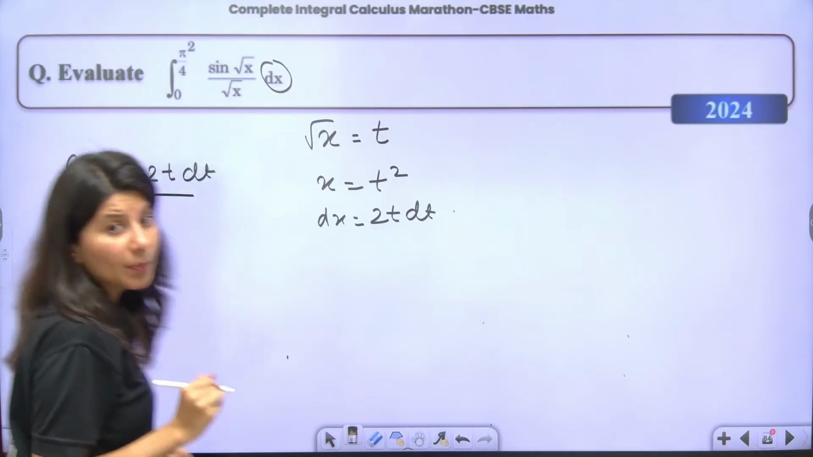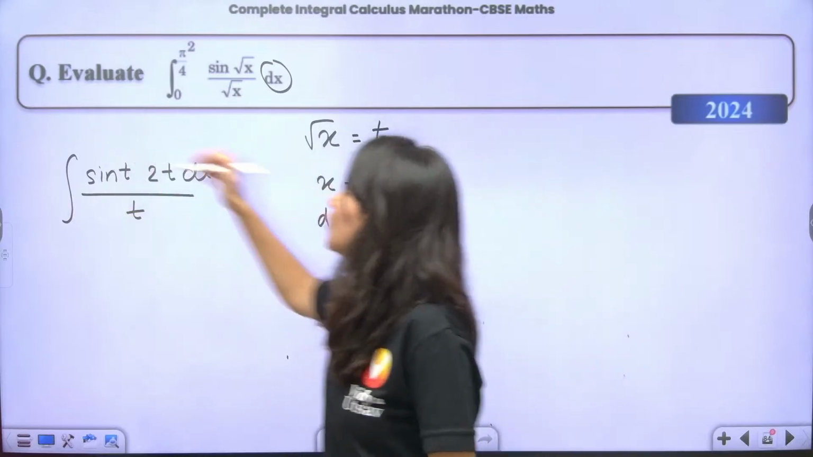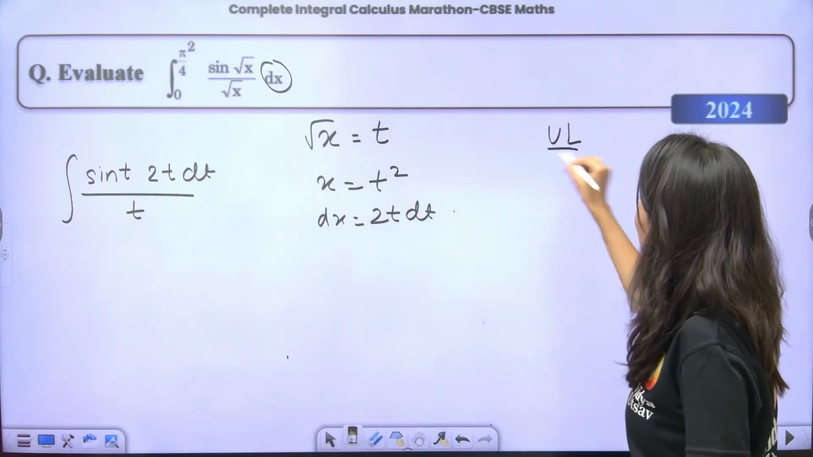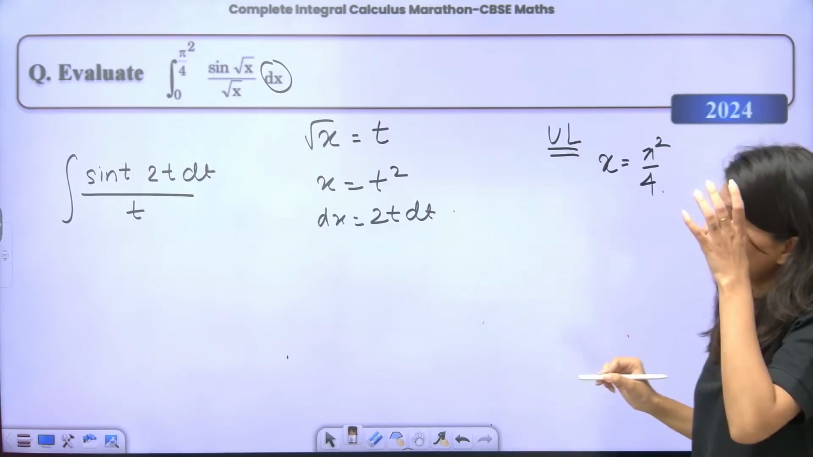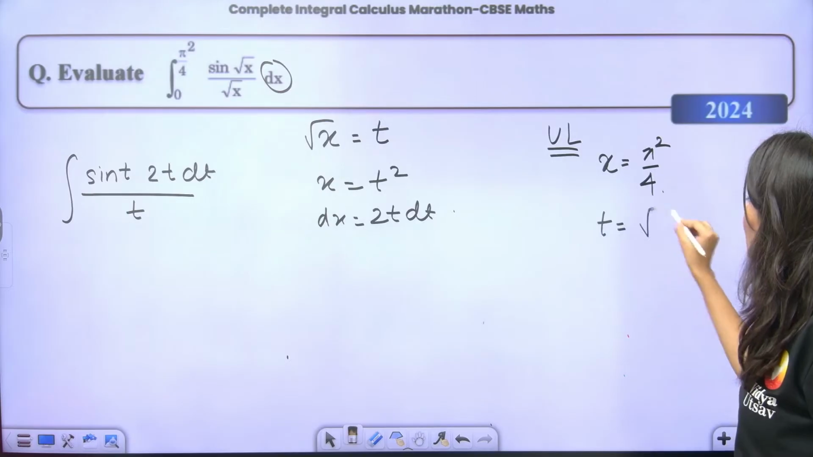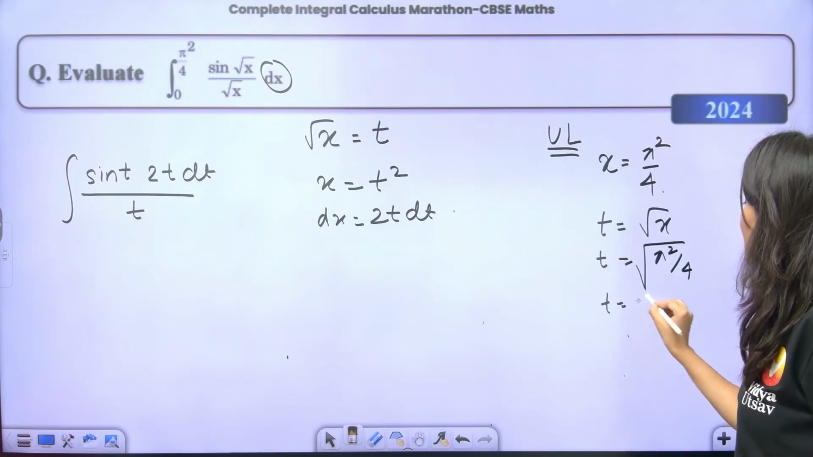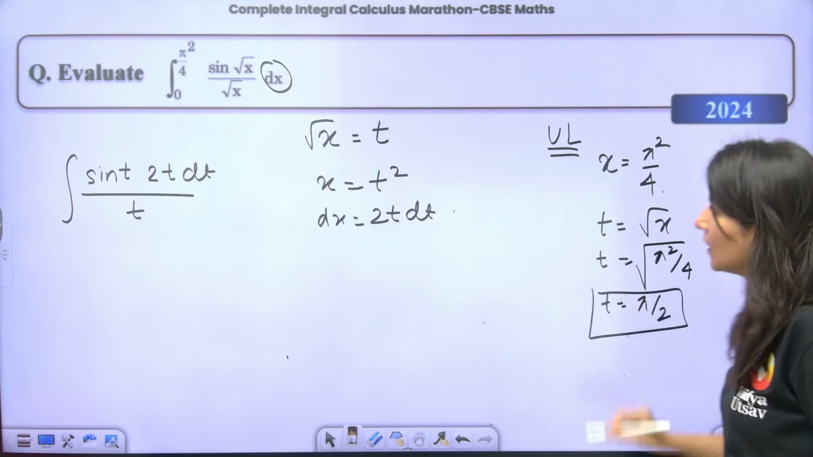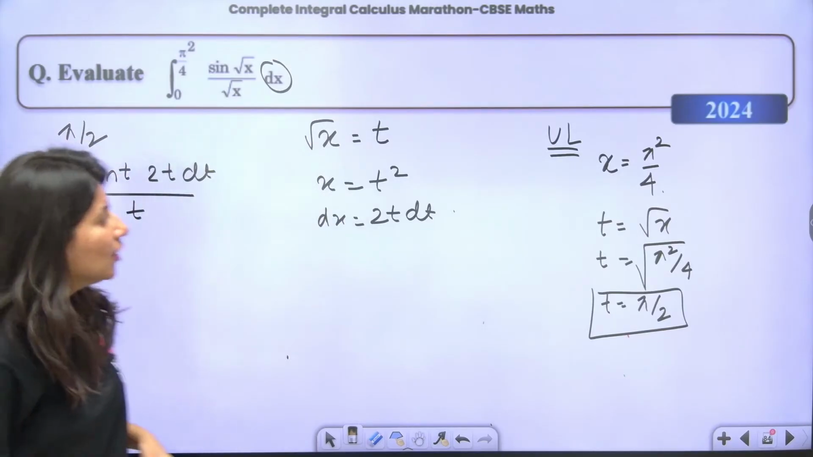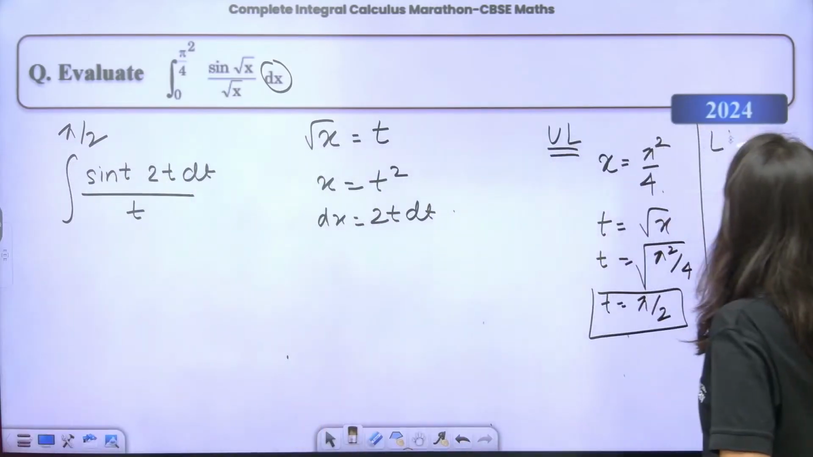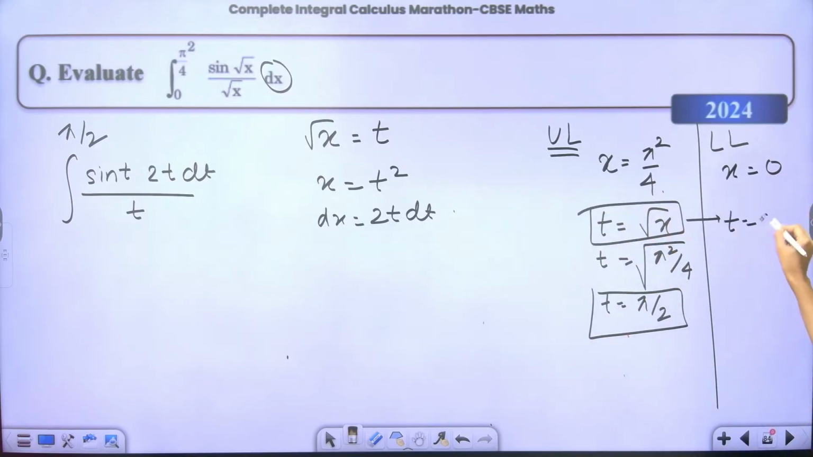Now the limits are going to get changed. It is not going to be 0 to pi by 4. The original upper limit in the question is pi square by 4. So t will be root x, that is going to be root of pi square by 4. So t will be pi by 2. That is your upper limit. What about the lower limit? If x equals 0, and you put x equals 0 over here, t is also going to be 0.